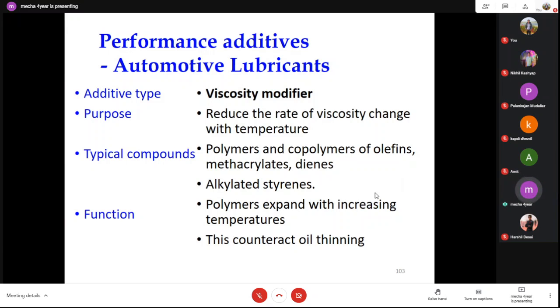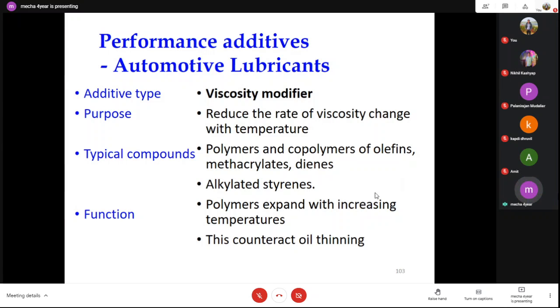As I told you in the example, if you are working at ground condition, the situation will be different. If you are working at Ladakh, Himachal or Uttarakhand, which are cool states, the temperature variation is quite large. So we have to prefer synthetic lubricant, and viscosity modifier additives are very important.